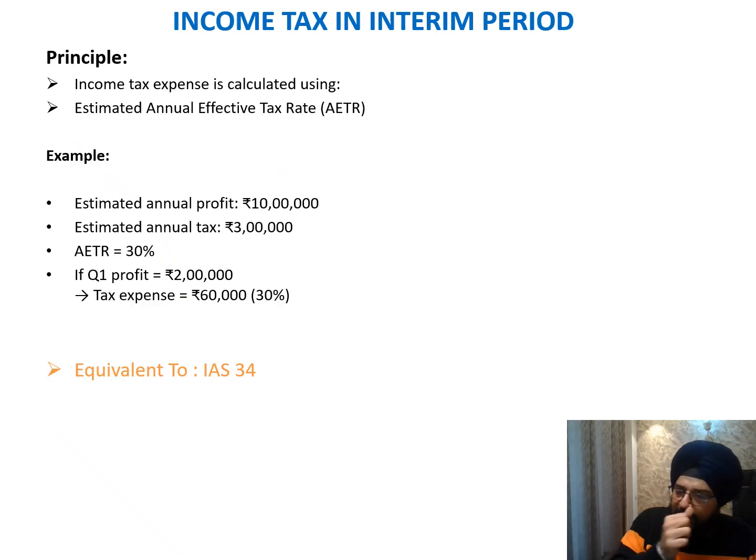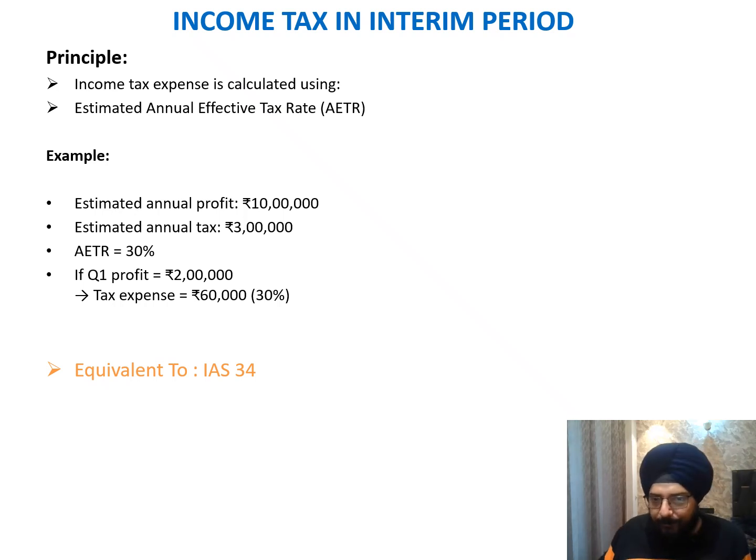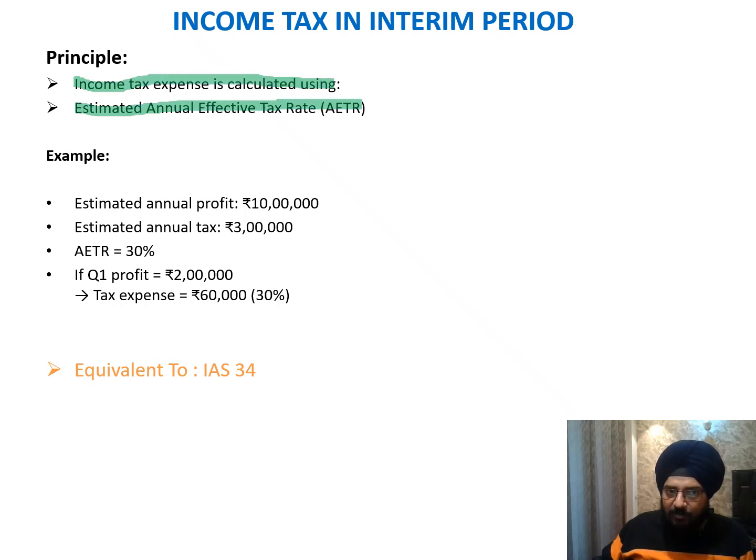Now for income tax, one thing to keep in mind is that it is not impacted by interim financial reporting. We take the annual ETR to estimate the income tax. Income tax expense is calculated using the estimated annual effective tax rate. In the example, the estimated annual profit is 10 lakh, the estimated annual tax is 3 lakh, so the AETR is 30%. If the Q1 profit is 2 lakh, the tax expense would be 60,000, which is 30% of 2 lakh.